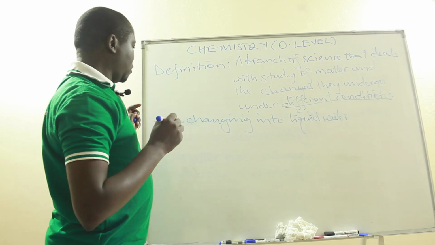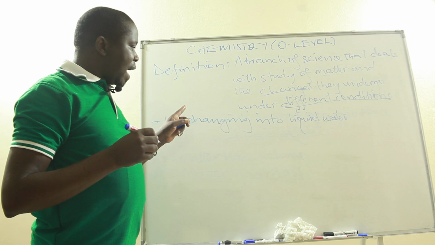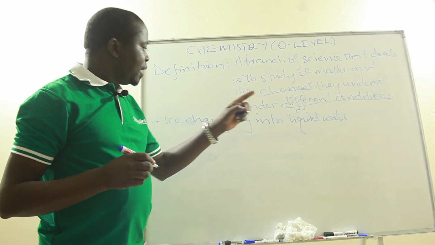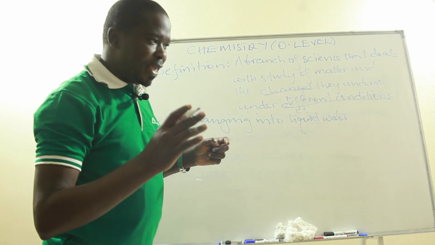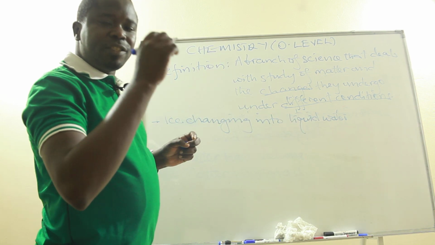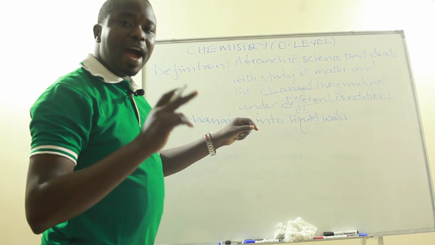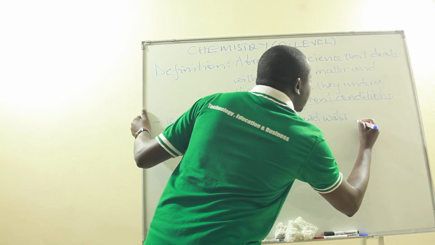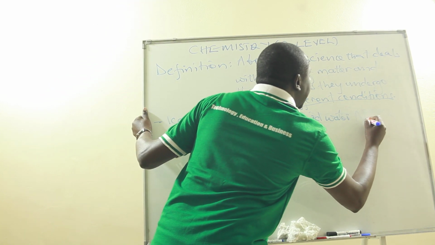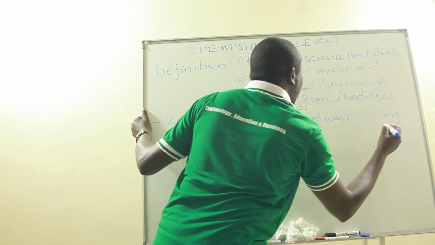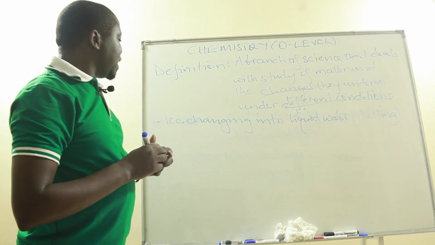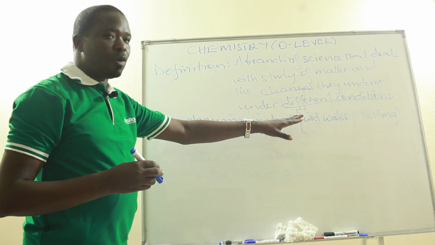We always know that ice can change into liquid water. So ice is a solid, then liquid water is a liquid. Now the process by which a solid changes into a liquid has got a name, and that is what we call melting. So the process by which a solid changes into a liquid is what we call melting.